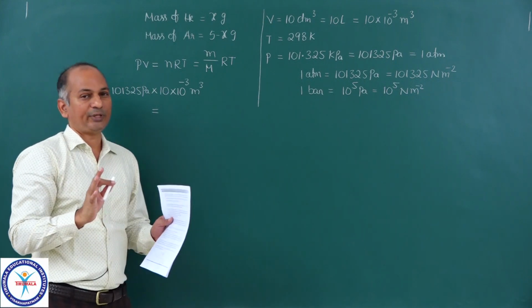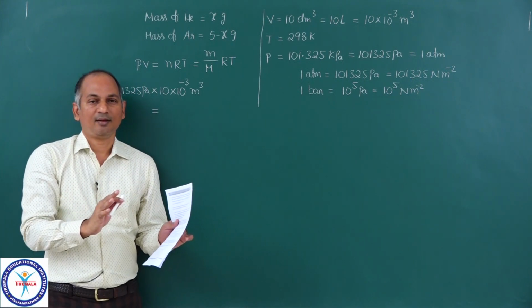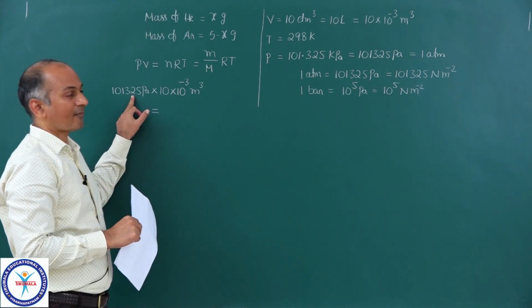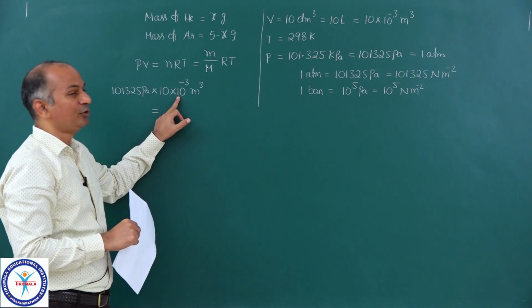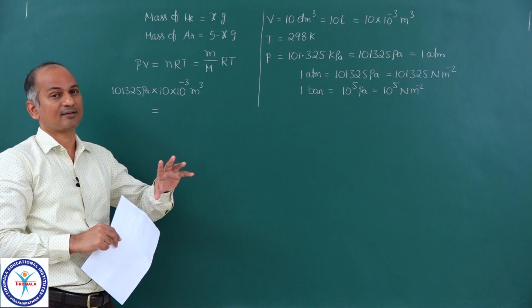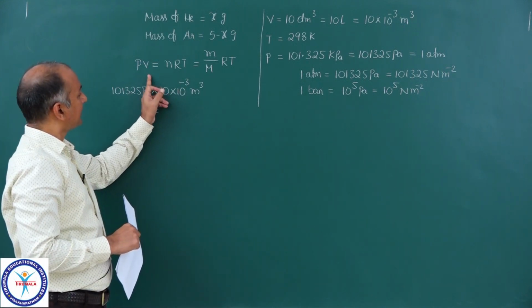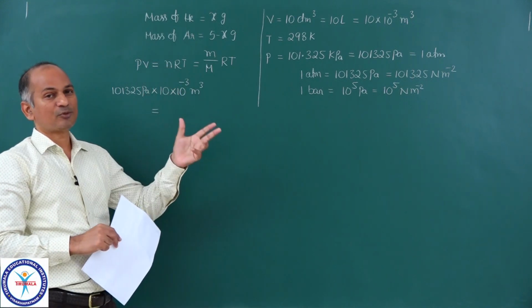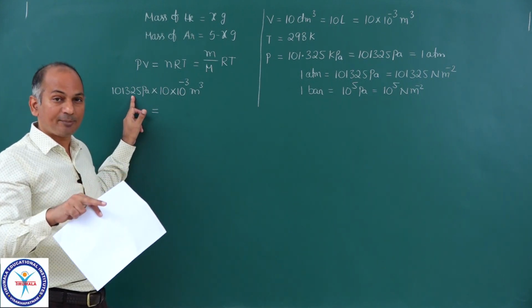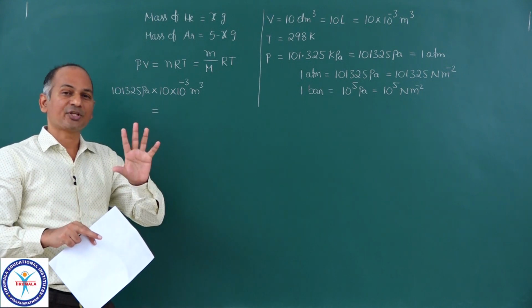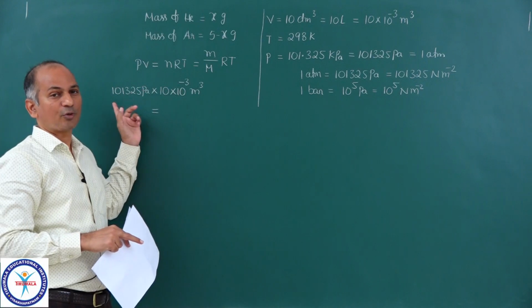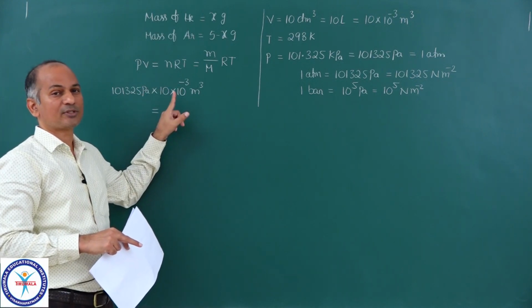Actually we have helium and argon. So we have taken the total pressure here and we have taken the volume of the vessel here, and in that volume both gases are present. And obviously in such a case, n must be the total moles. See, if you had taken only the partial pressure of helium, only the pressure due to helium, then you would take the number of moles of helium. But we have taken total pressure, so the number of moles must be total moles.